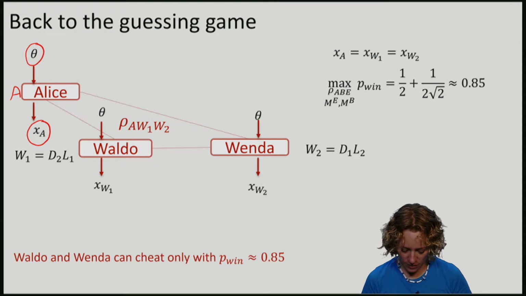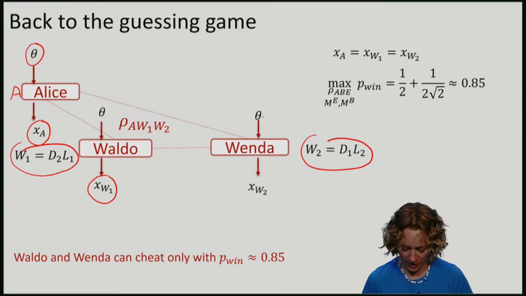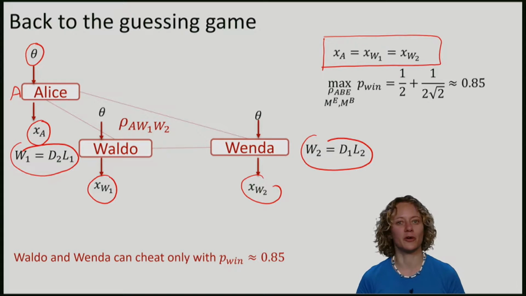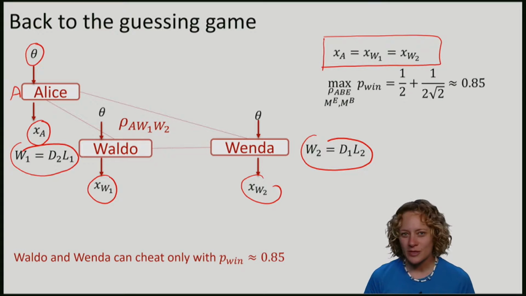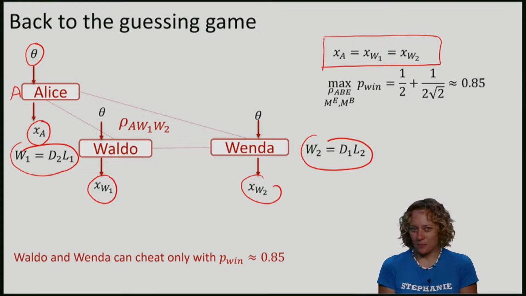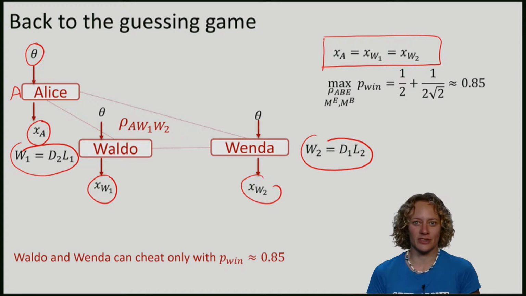Bob has a qubit or larger quantum system W1. He performs some arbitrary measurement, getting XW1. Wenda has some quantum system W2, performing an arbitrary measurement to get XW2. And this is precisely the check that Alice and Bob performed.